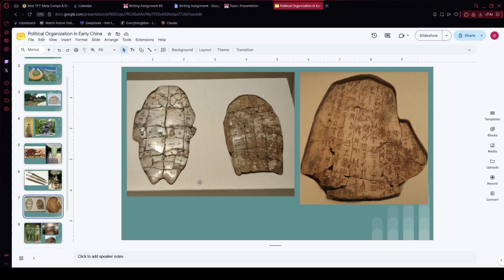Something I found really interesting in the reading was the role of oracle bones in Shang politics. Oracle bones were animal bones inscribed with characters, and they were used to ask questions to the royal ancestors about things like war, harvest, and even weather. But here's the key part: only the king and his court were allowed to ask ancestors these questions. That means religious authority and political authority were basically fused together under the Shang.